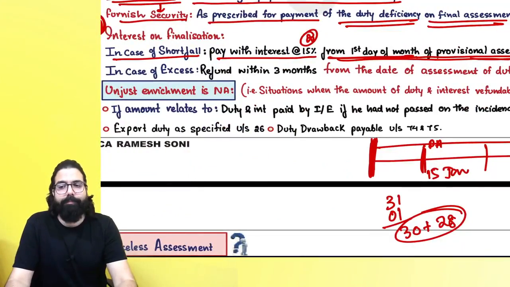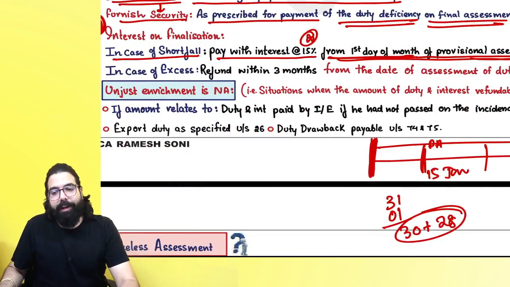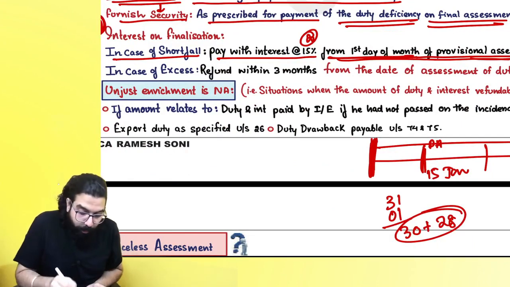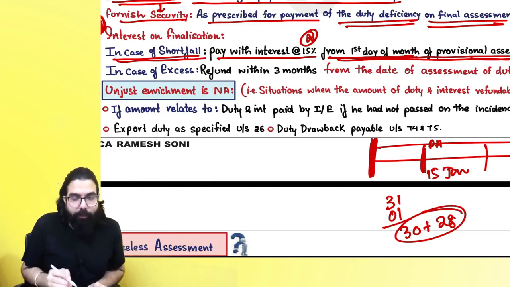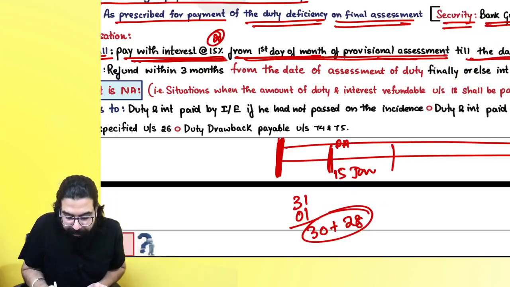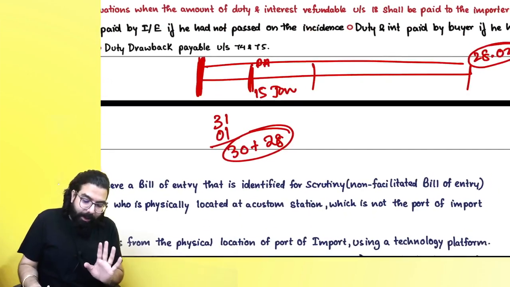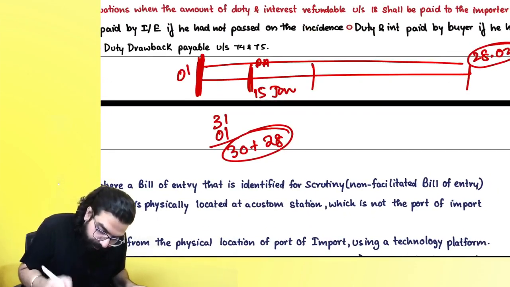Just a minute everyone. People over here, listen to me very carefully. One thing you have to be very careful over here. Listen, when they are telling in case of shortfall, pay the interest at the rate 15% from the first day of the provisional assessment. Means, sir, first day means you have to consider the first day onwards.